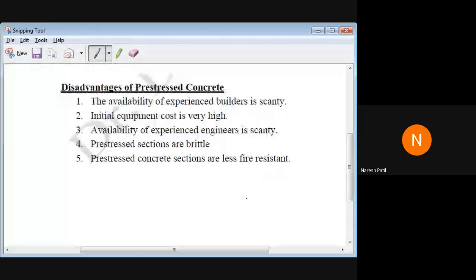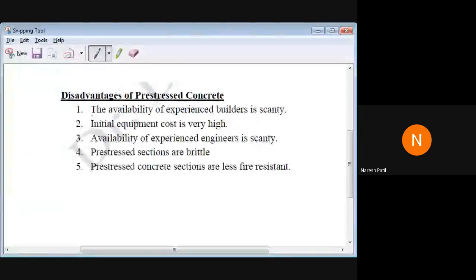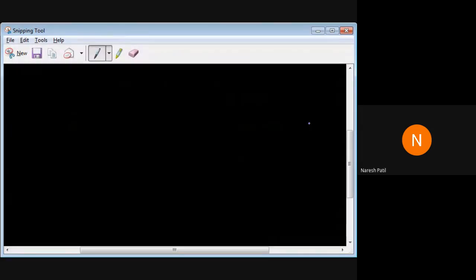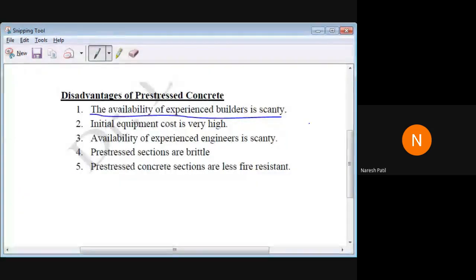Okay. Now the disadvantages. First is that the availability of experienced builders is scant. Means what will happen? If experienced staff or experienced labor are not available on site, there will be a problem. Because here the important thing is the stretching of the cable, and that should be done with machines like hydraulic jacks and mechanical equipment.